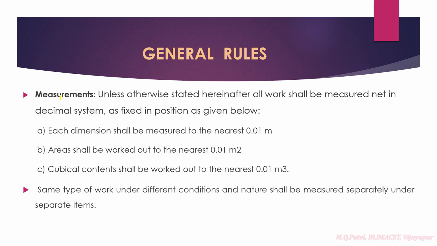Next, I had already told you about measurements, right? Unless otherwise stated herein, all the work shall be measured in the net decimal system as fixed in position, as given below. Each dimension shall be measured to the nearest 0.01 meter when writing the length. Then next, regarding the area, it has to be worked out to the nearest 0.01 square meter. And if you are going to measure volume, it has to be to the nearest 0.01 cubic meter, right?